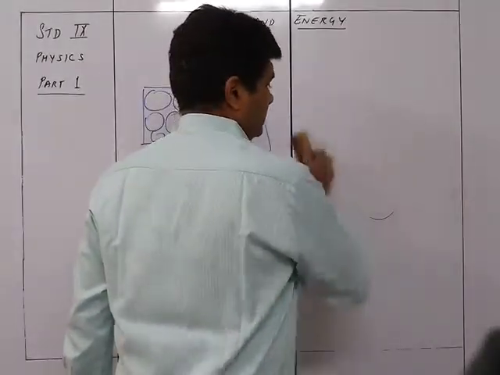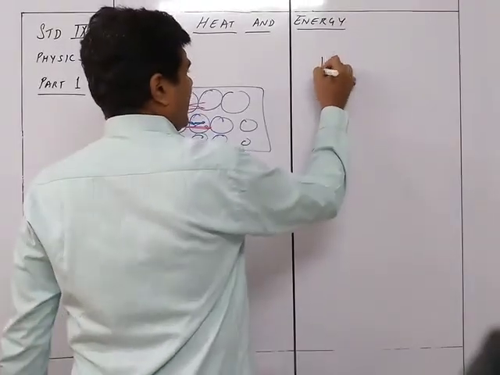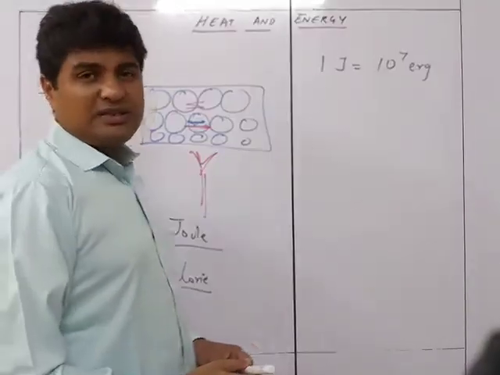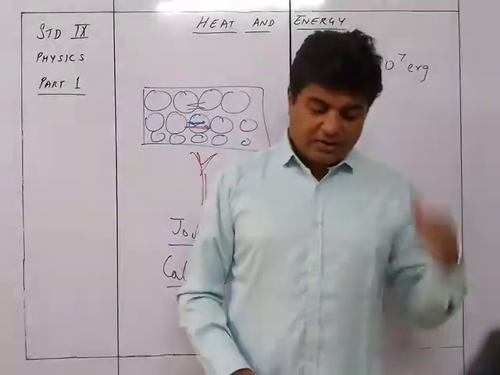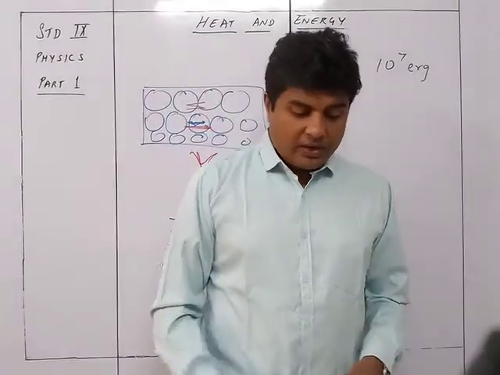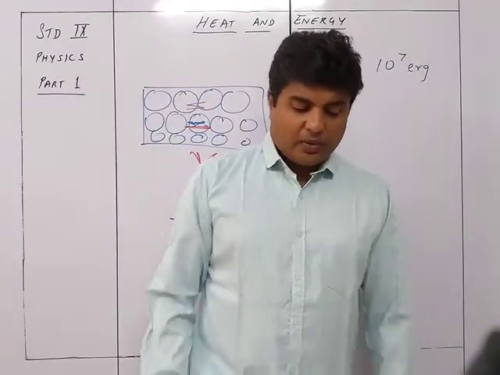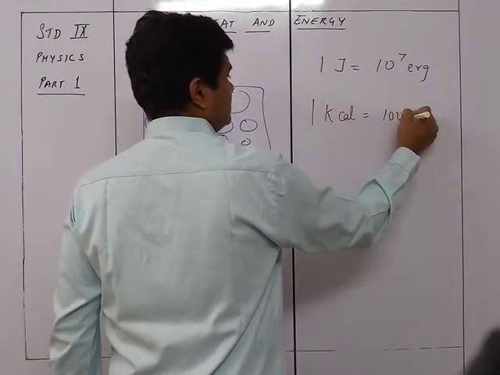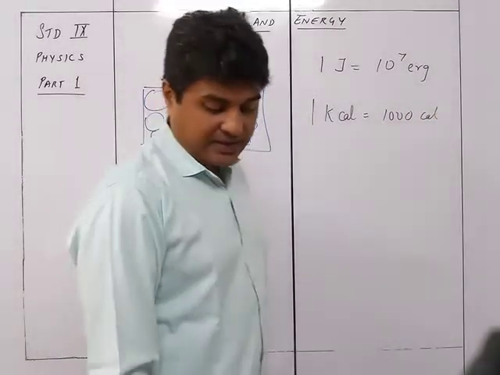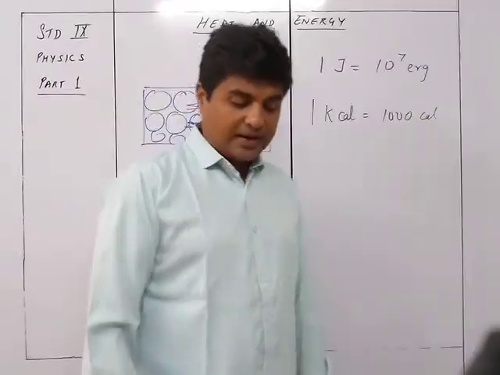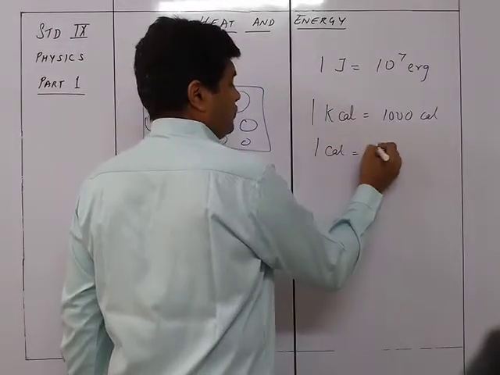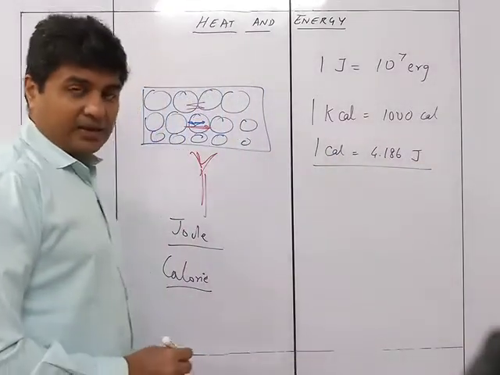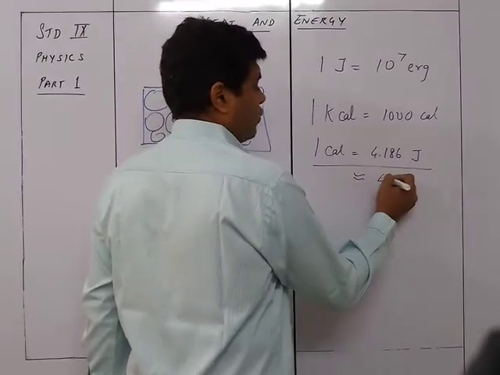So we know that 1 joule is equal to 10⁷ erg. This is the relationship between the CGS and the SI unit. Other units of heat are calorie and kilocalorie, where 1 kilocalorie is equal to 1000 calorie. And the units calorie and joule are related as 1 calorie is equal to 4.186 joule, or approximately 4.2 joule.